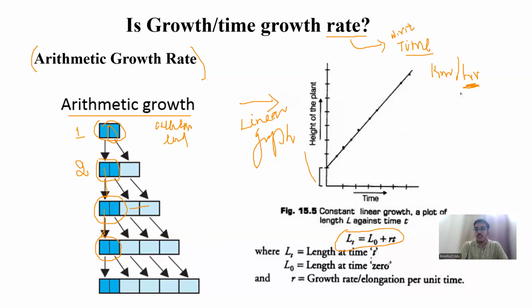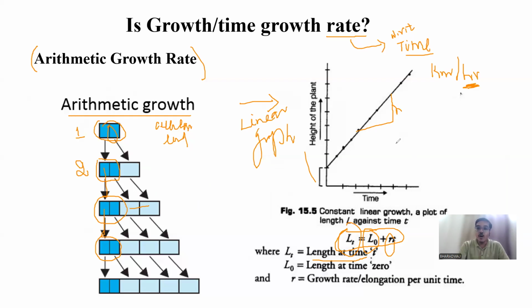Lt is equal to L naught plus rt. Lt is nothing but the length at any particular point of time. L naught is the initial length. Okay, t is the duration of time, and r is the slope. Okay, r is the slope we will get from the graph.